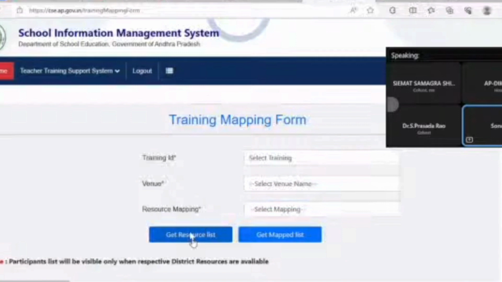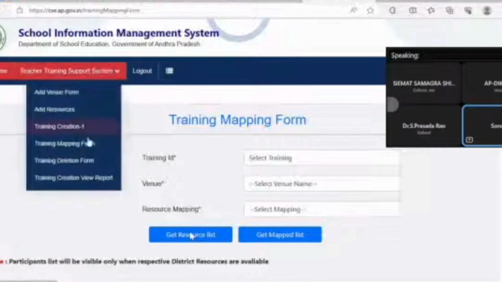So you need not prepare the details in the form of Excel every time and submit it to the department. From here, if you fill in the data, you just have to download it and submit it to the department for records. So both tasks are done. It's online, it's saved, and at the same time you can get the data for your proceedings and further process. So this is what I would like to explain to you till here. Later on you can see your training creation report also for your own reference, and even download and submit it to the department if needed.